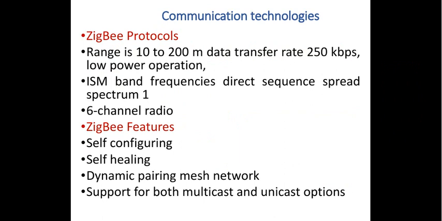The Zigbee communication is for a distance of 10 to 200 meters, though we have said that it is applicable for less than 100 meters. From literature to literature, based on the technology, these values keep changing, right? Let us not bother much about these things. Let us take it that the Zigbee data transmission distance can be a maximum of up to 200 meters, and the data transfer rate is about 250 kilobits per second.